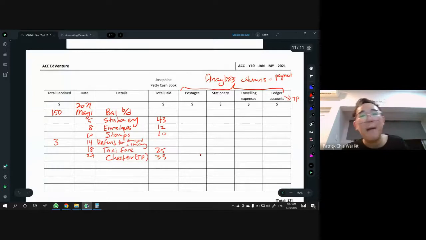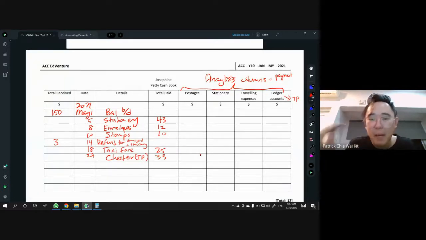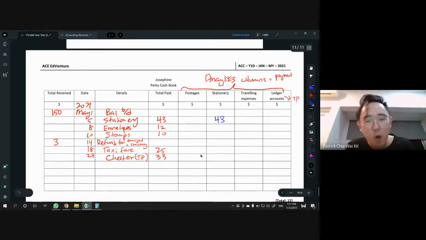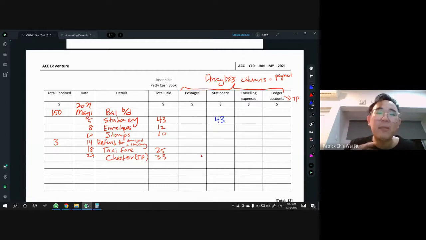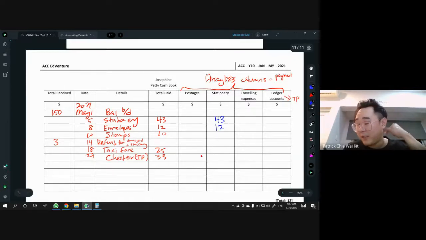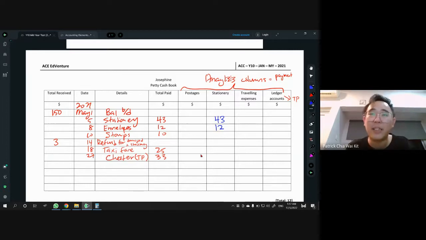To get marks for petty cash book, especially the payment part, you definitely need to put the amount again in the correct column. Stationery, of course, under stationery. Envelopes, is it postage? No, people. Please take note, envelope is not under postage. People don't just buy envelopes to post something. Envelopes can be used for many other functions: put money inside, paper clips, all kinds of things, as an organizer. So envelopes are categorized under stationery. Remember to put it under this column. It's not postage, it's stationery.